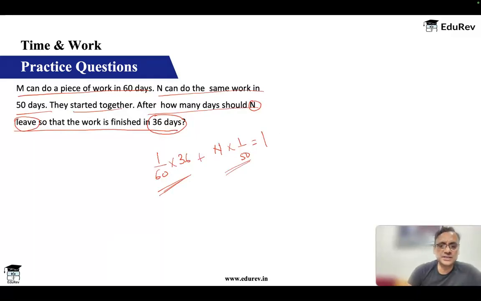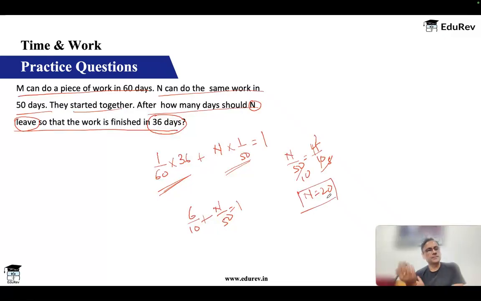Okay, 36 by 60 is 6 by 10. 6 by 10 plus n by 50 is equal to 1, or n by 50 is equal to 1 minus 6 by 10, or 4 by 10. 4 by 10 is nothing but 2 by 5. So n is equal to 20. N should work for 20 days. Okay, that is the answer.